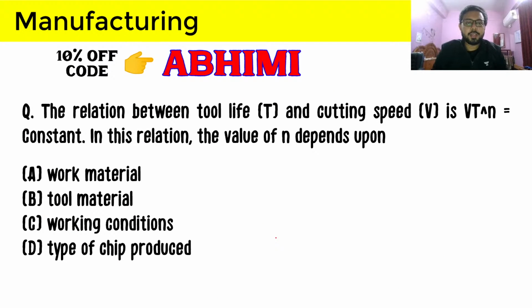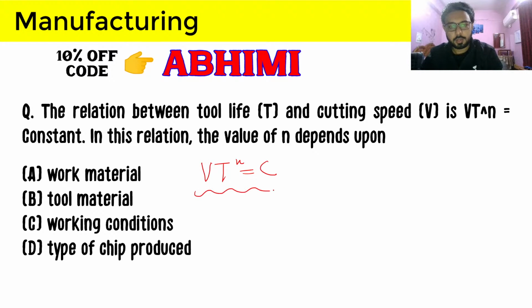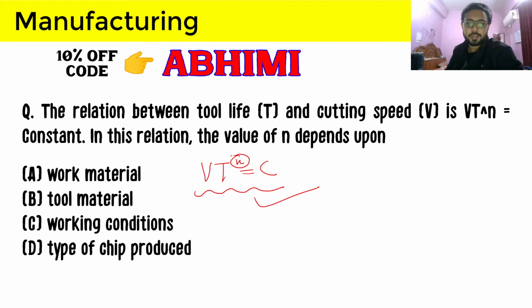So the relation between tool life and cutting speed is V T raised to power n is equal to constant. So we know Taylor's tool life equation is this. In this relation, the value of n depends on... So what the value of n is depending upon in this relation? Is it depending upon work material, tool material, working conditions, type of chip produced? So let us just see this.